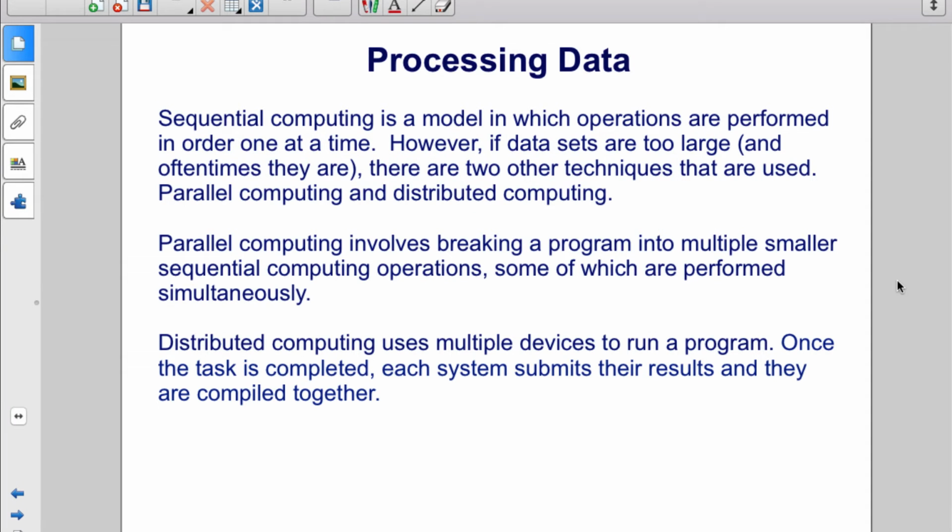Sequential computing is a model in which operations are performed in order one at a time. However, if data sets are too large, and oftentimes they are, there are two other techniques that are used: parallel computing and distributed computing. Parallel computing involves breaking a program into multiple smaller sequential computing operations, some of which are performed simultaneously. Distributed computing uses multiple devices to run a program. Once the task is completed, each system submits their results and they are compiled together.